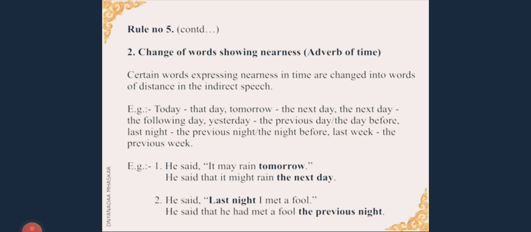We continue with rule number 5, that is, we are going to see change of words showing nearness, adverbs of time. Certain words expressing nearness in time are changed into words of distance in the indirect speech. Let us see. Today becomes that day, tomorrow becomes the next day or the following day, yesterday becomes the previous day or the day before, last night becomes the previous night or the night before, last week becomes the previous week. Let us see two examples.